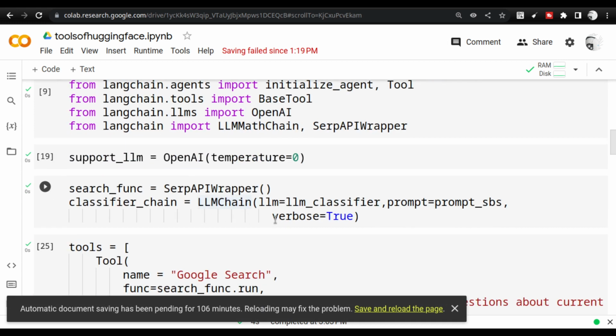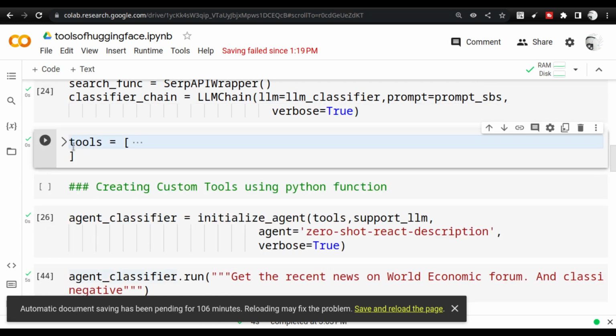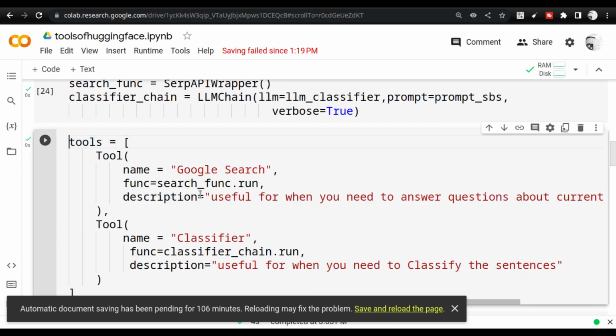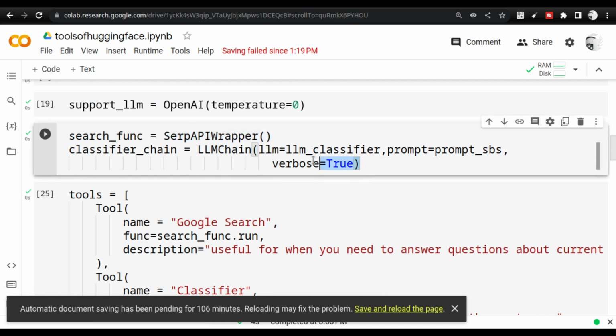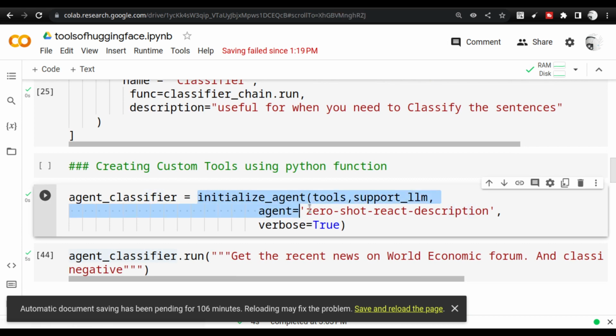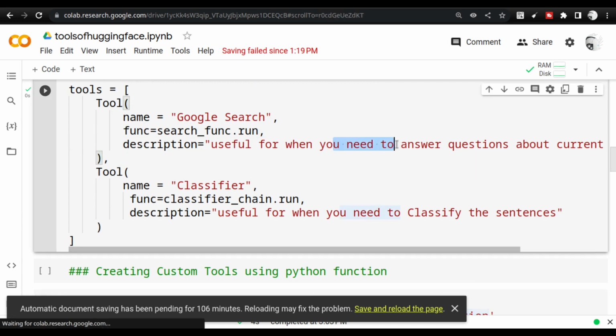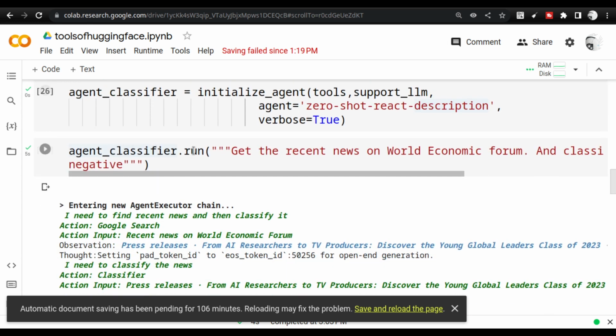Keep track of it. Once you create the LLMChain, now we are going to use that chain inside the tools. We are already inside the LangChain ecosystem right now. So we have the SerpAPIWrapper, which is again a LangChain class, and we have the LLMChain class, which is again a LangChain class. We are going to use those, create the tools, and initialize the agent, zero-shot-react-description. These tools should have descriptions. You see that one is for when you need answers to questions about current events, and the second is for when you need to classify the sentence. I'm going to use that, and I'm going to run.